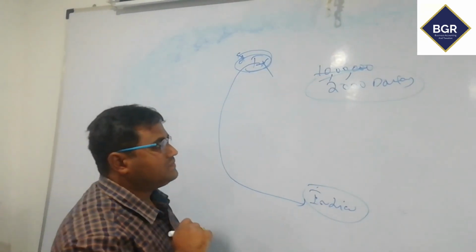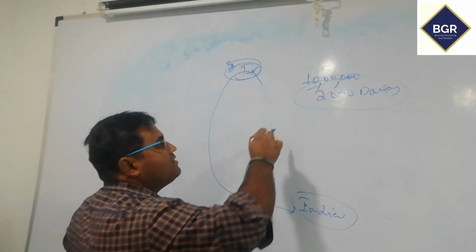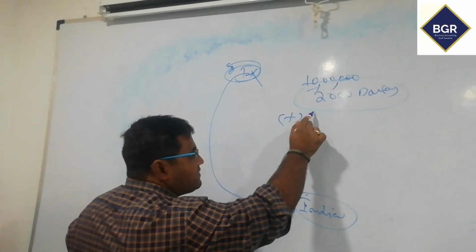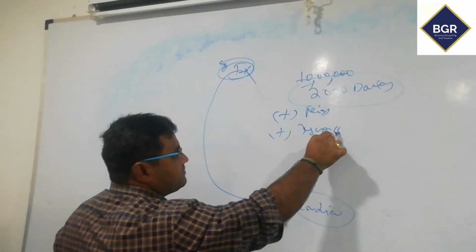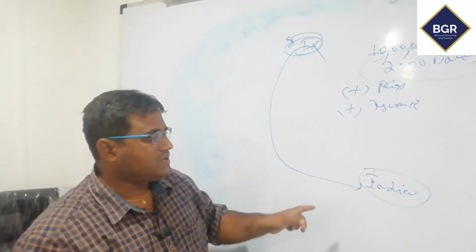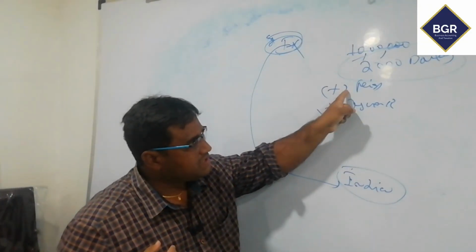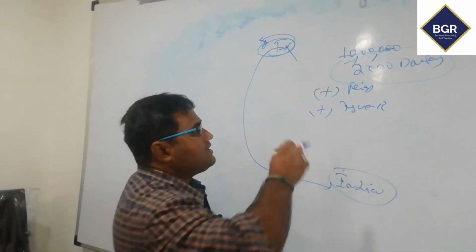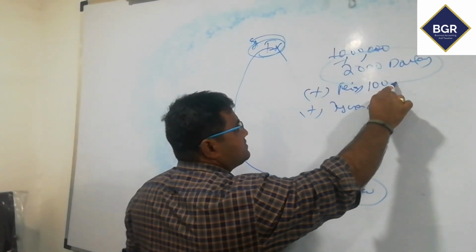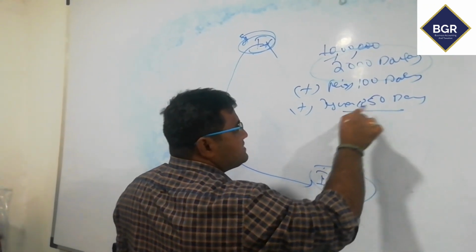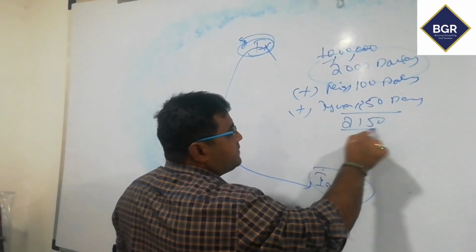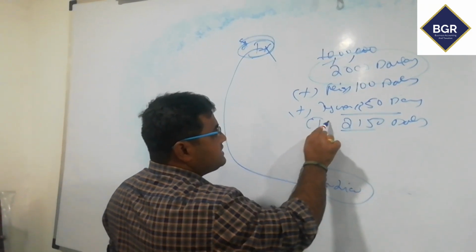So now what is your work? You have to pay the freight and incur the insurance cost. The importer, the buyer, has to bear the freight cost and insurance cost. For example, freight is $100 and insurance is $50. So what is the CIF value? $2,150. Now it has become CIF.